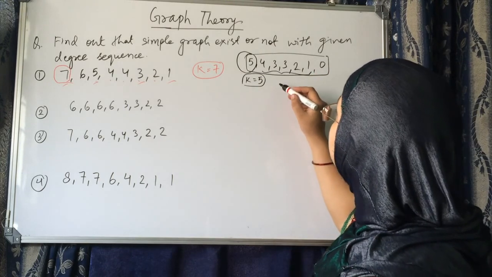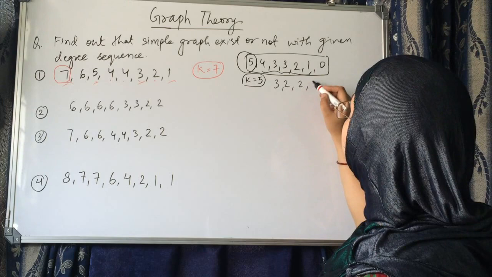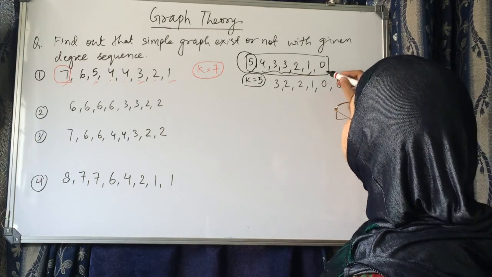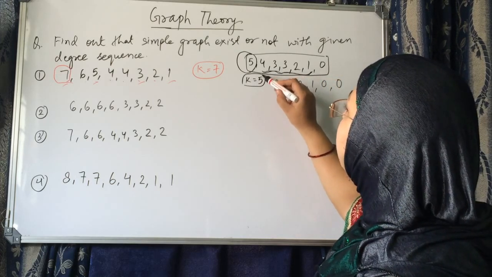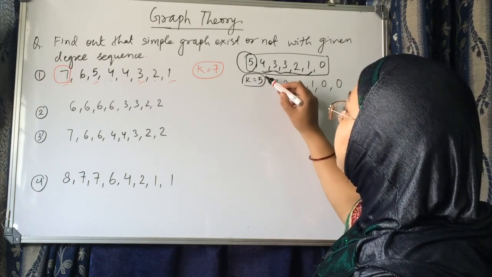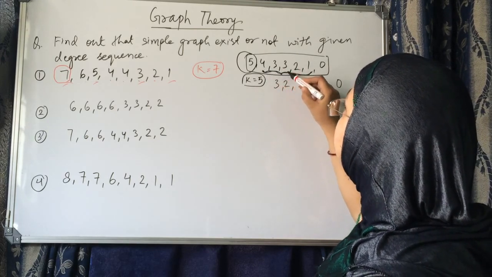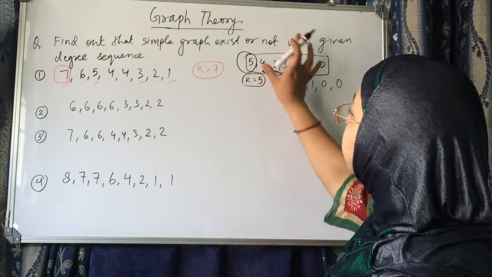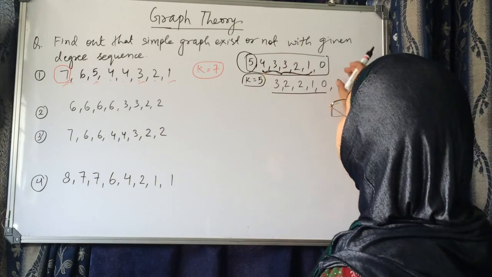What will be the value now? 3, 2, 2, 1, 0, and this is already 0. We have to subtract 1 from the next 5 entries only, from here. So we have subtracted 1 from the next 5 entries, and 0 will be the same.